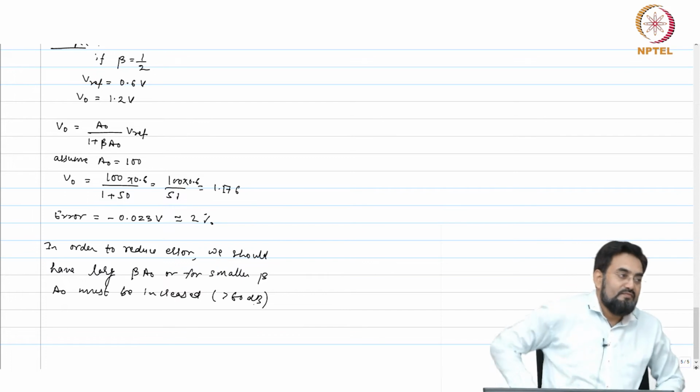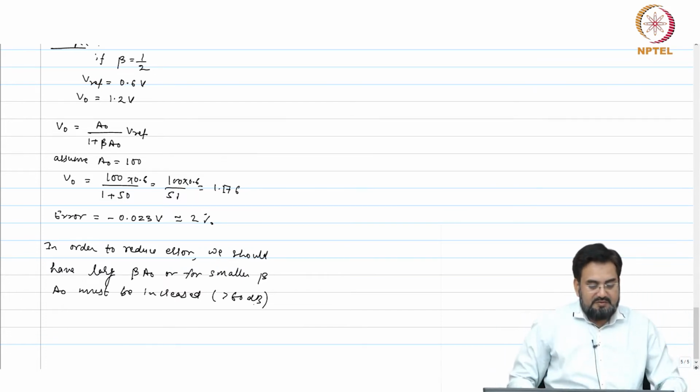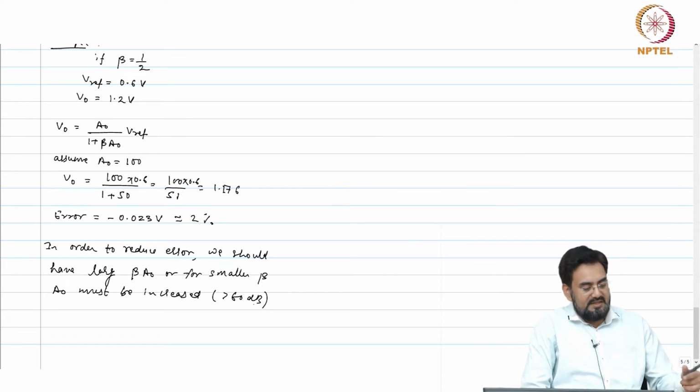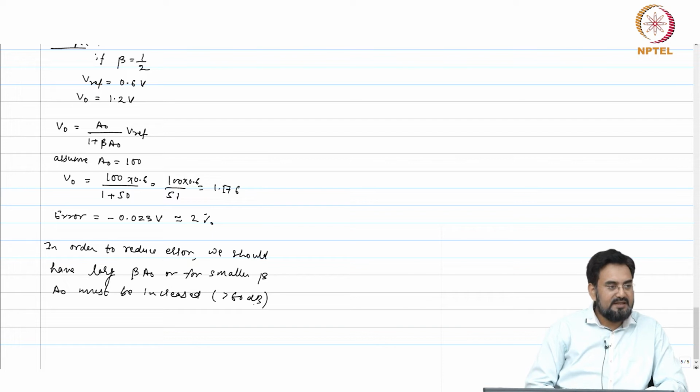If your A naught is 60 dB, which is 1000, then 0.1% error in feedback voltage means 0.2% error in the output voltage.